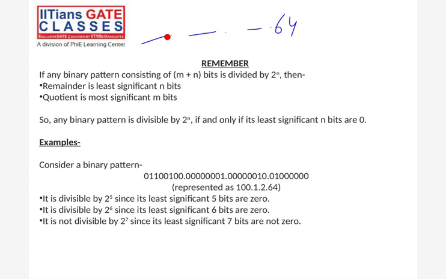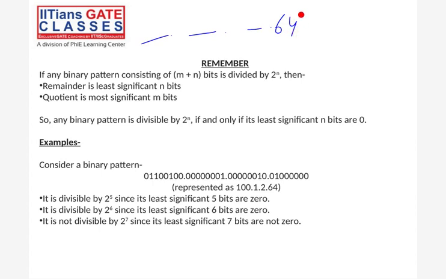So now see, this 64 is there, right? And check, it is divisible. Let's say it is divisible by 8. Yes, it is divisible by 8. Okay, this one is possible. This one is possible.